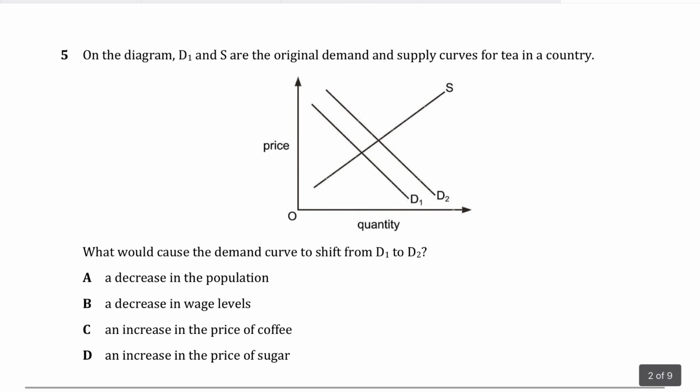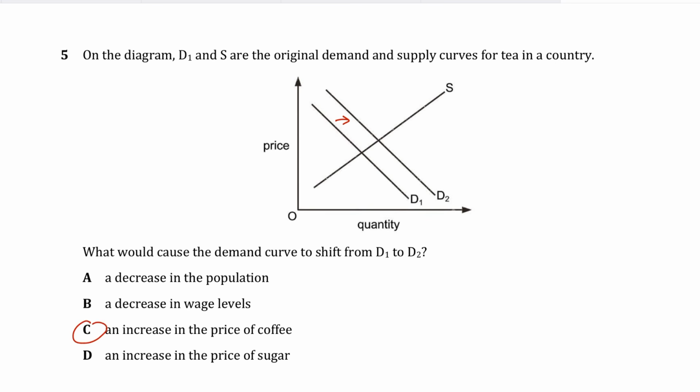Question number 5, on the diagram, D1, S1 are the original demand and supply curves for tea in a country. We know that demand is rising. What would cause the demand curve to shift from D1 to D2 to the right? Basically, demand is increasing. The correct answer has to be C for Charlie, an increase in the price of substitutes, because coffee and tea are substitutes, right? So if coffee becomes more expensive because its price is rising, the demand for tea would go up because people would switch from coffee to tea, so demand for tea will rise. So the correct answer has to be C for Charlie.